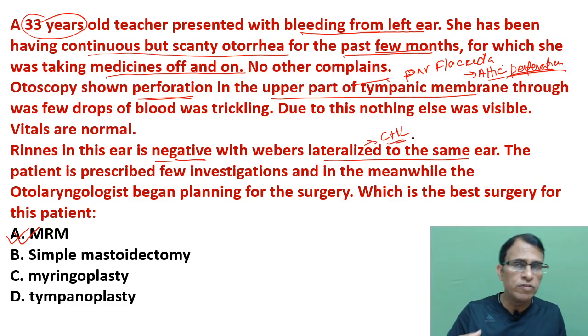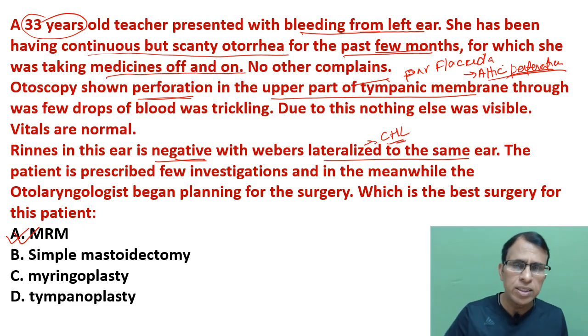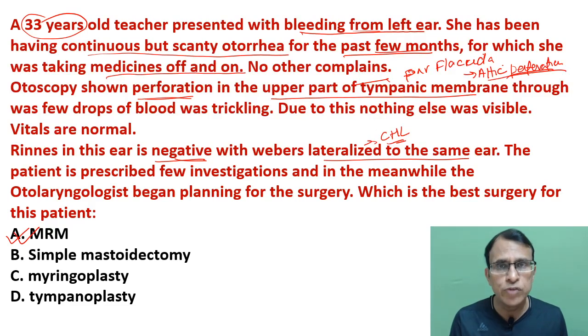But this does not give away much to the diagnosis, because any middle ear disease will cause it, whether it is ASOM, glue ear, CSOM, safe, unsafe, tumors, otosclerosis, any middle ear disease will have the same tuning fork finding. So that's just an additional thing. It is not adding anything. So it's like asking what is the treatment of choice for unsafe CSOM. And the treatment of choice for unsafe CSOM is modified radical mastoidectomy.